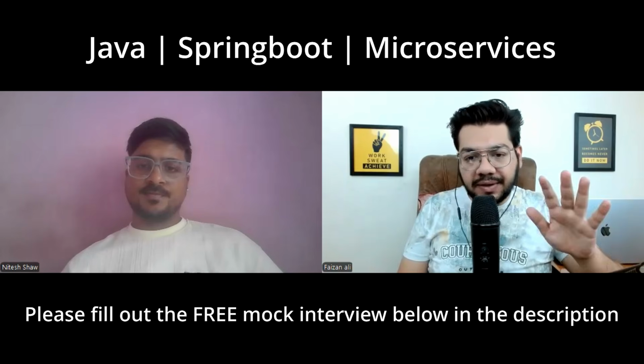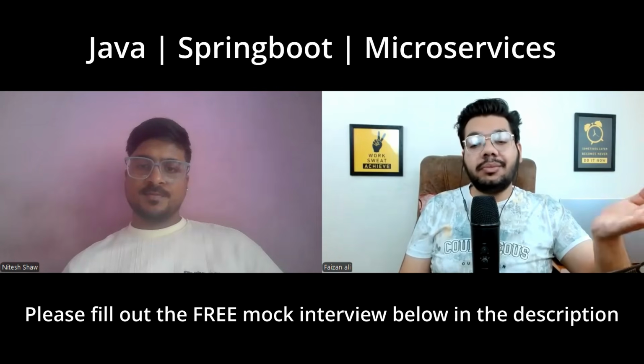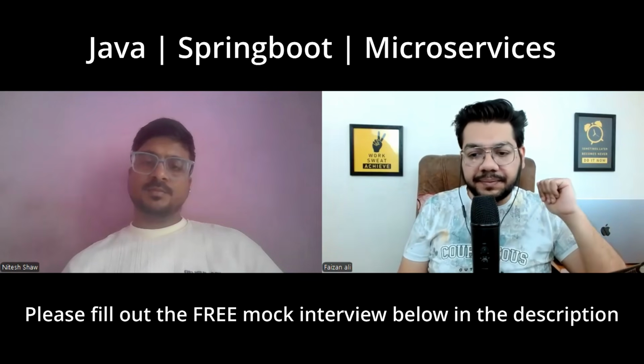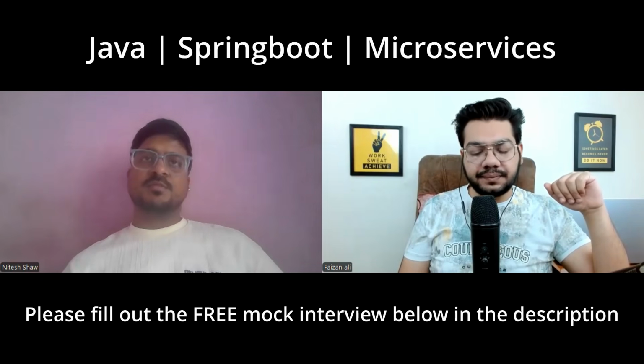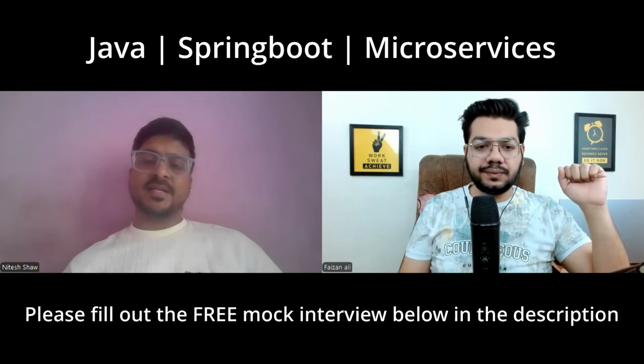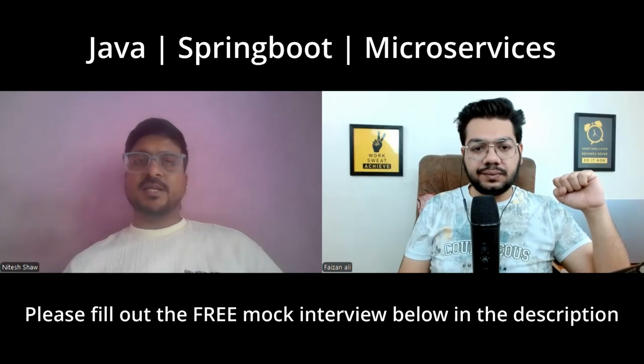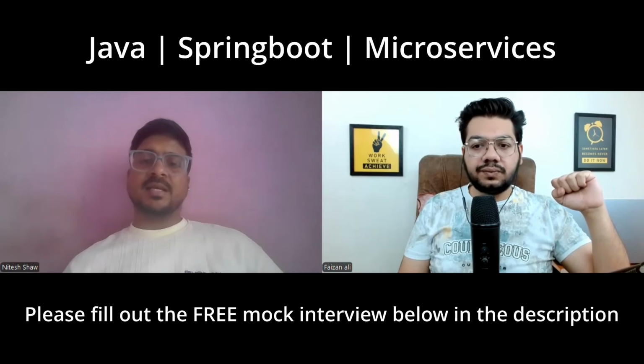Have you heard about the N plus one problem in JPA? If yes, please explain and how would you fix it? The N plus one problem occurs because one parent table is there and a child table is there. So there is one query for the parent table and N queries for the child table, so it becomes N plus one queries.